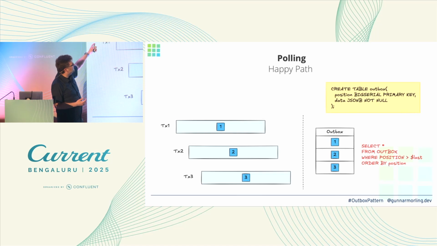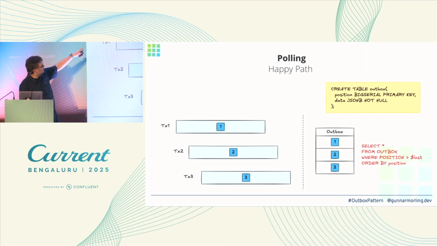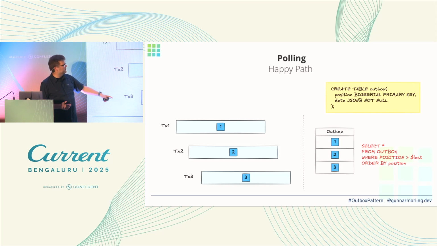So if we have, let's say, this sort of flow of transactions, 3 transactions, they happen maybe concurrently, subsequently, and they insert messages at position 1, 2, and 3. And now we poll, and we get this result. So we also want to order, of course, by the position. So this works fine on the surface.